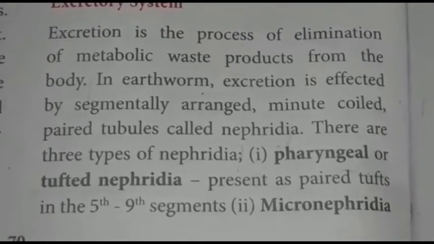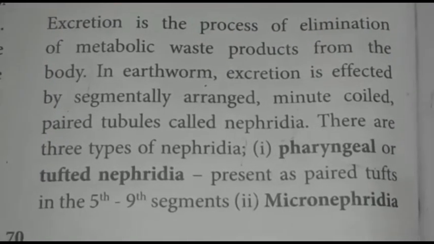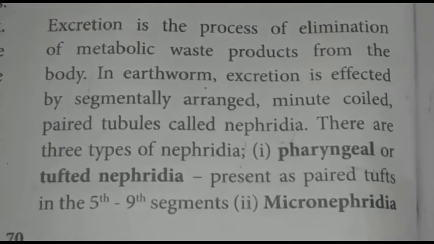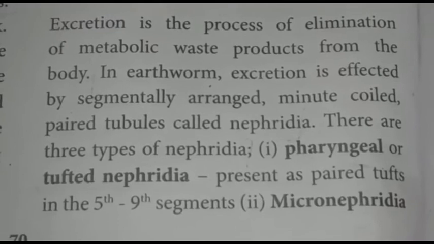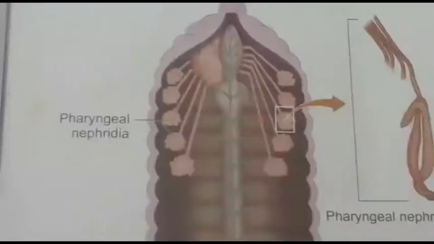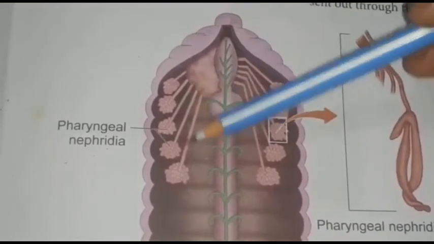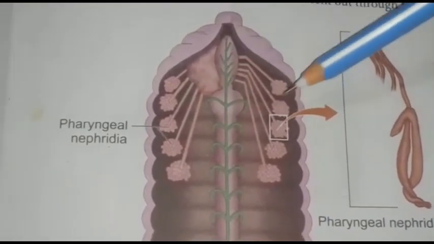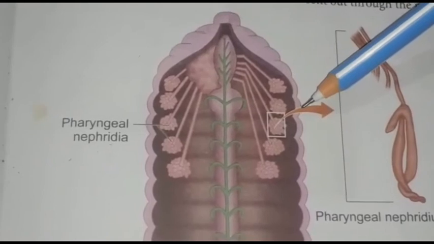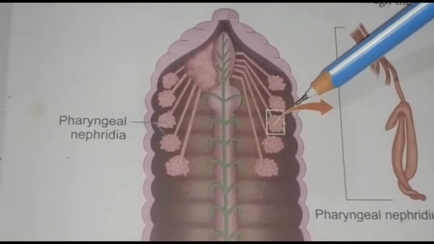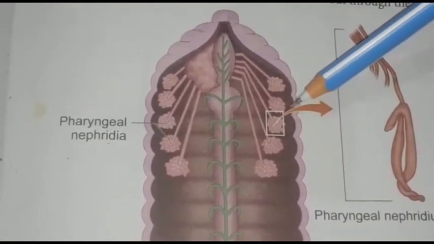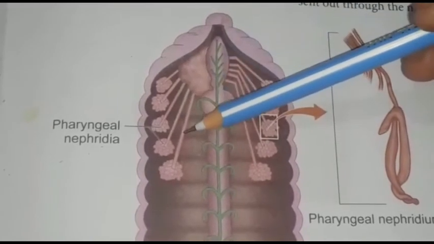First, we'll see about the pharyngeal or tuft nephridia. This is the pharyngeal nephridia. It is otherwise called tuft nephridia. The name pharyngeal nephridia means it is present in the pharynx region.